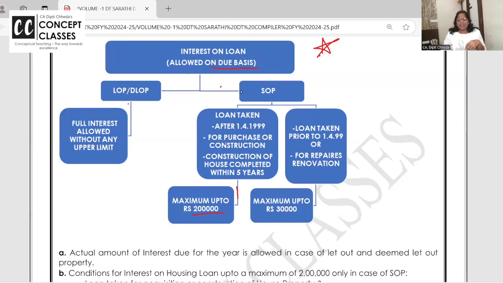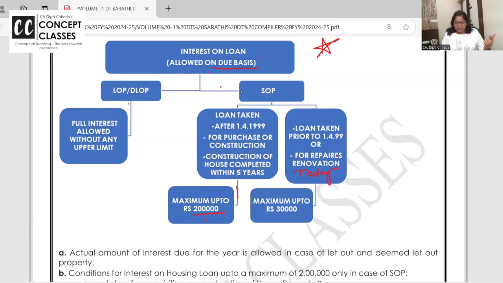Suppose in case of self-occupied property, loan is taken prior to 1.4.99. Okay, this comes rarely. But today also, if loan is taken for repairs, renovation, add the word here. Today also, if you are taking the loan for purchase and construction, 2 lakh. If you are taking the loan for repairs, 30,000.